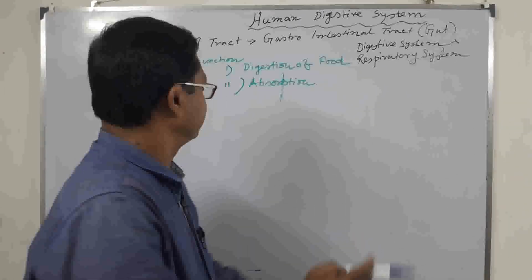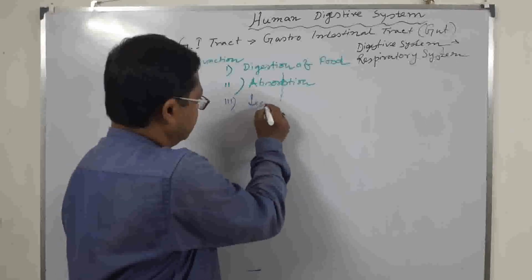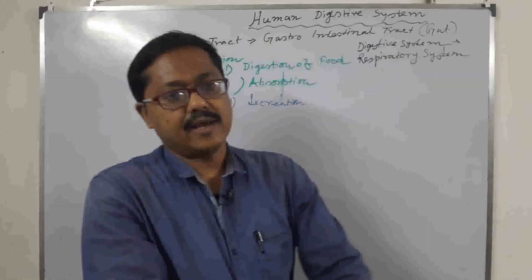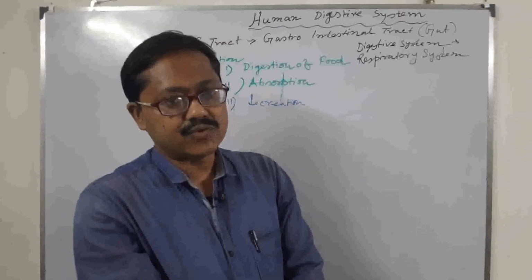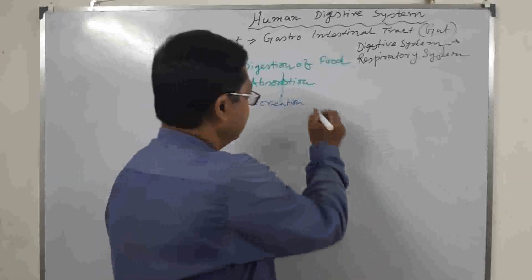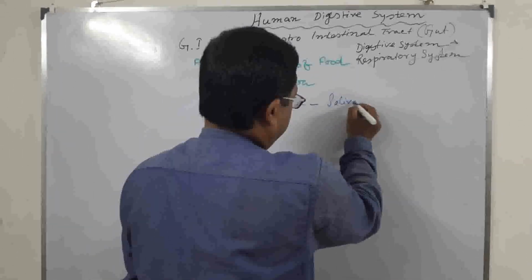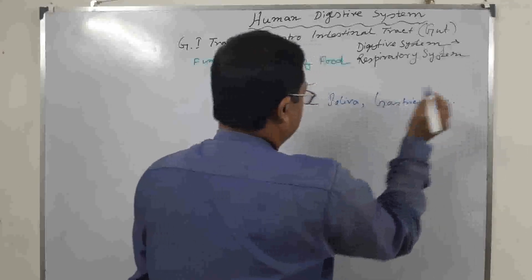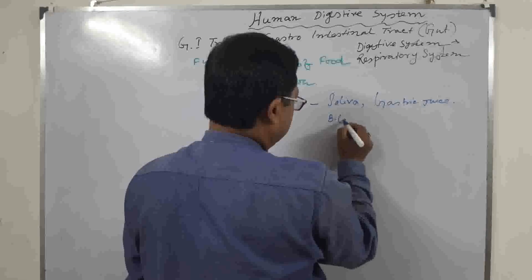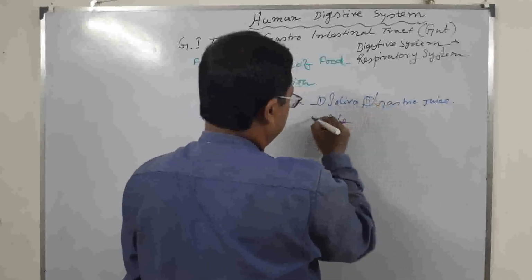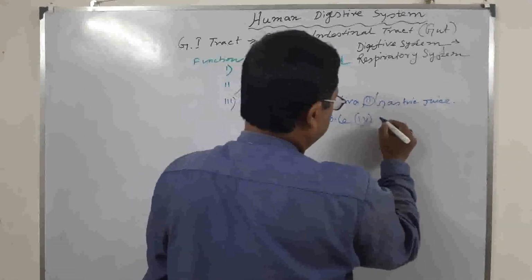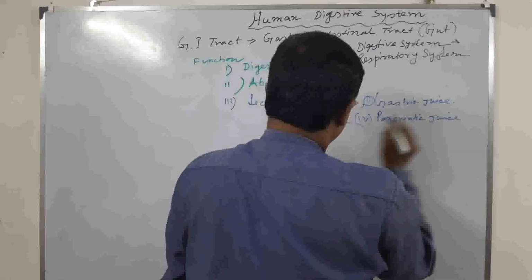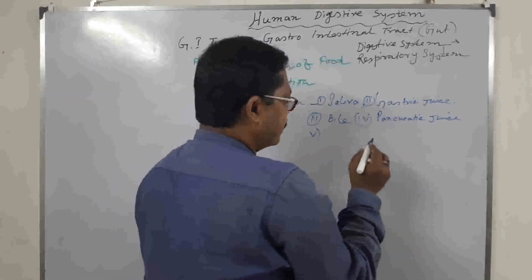Third point is secretion. Different components are also secreted in our gut, namely different digestive juices: first the saliva, second gastric juice, third bile, fourth pancreatic juice, fifth enteric juice or succus entericus.